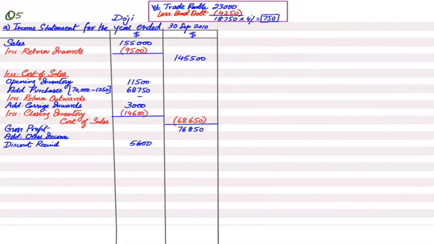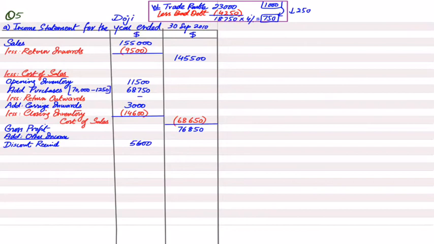Now, how can we see whether the provision is increasing or decreasing? As you can see, the provision is already given in the question in the trial balance, in the list of balances, that is $1,000. In the last year, my dear students, we had a provision of 1,000, and that has been reduced to 750. Now we need to find the difference between the two, which is 250.